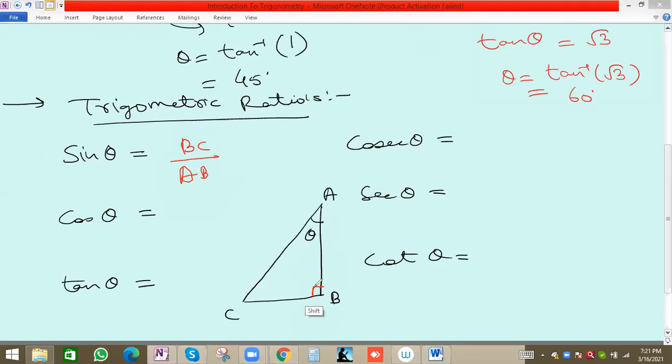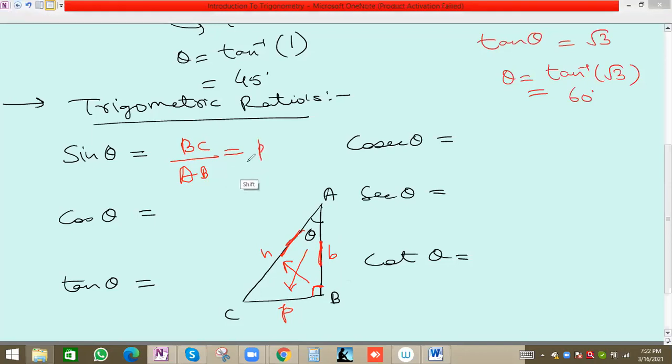See, theta is there, no? So always this angle is 90. For trigonometric ratios, we always have the right angle triangle, and the side opposite the 90 degrees is always the hypotenuse, small h. Theta is connected with two sides, this one AC and this one AB. Hypotenuse we know is AC, so the remaining side is AB. So AB will be the base, because theta is lying with AB, and opposite to this theta will be the perpendicular.